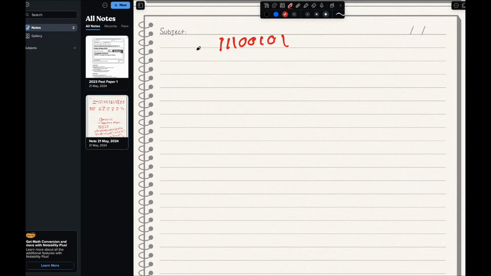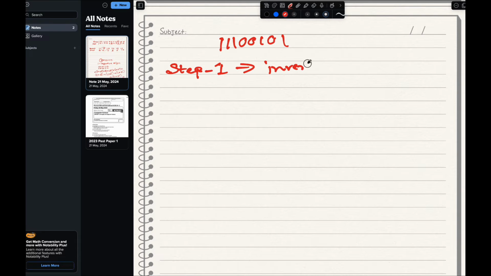So this one represents 0, but the first step that we will follow, step 1, is we will invert all the bits. So what is the meaning of invert? Invert is just changing it to the opposite one. So when there is a 1, change it to 0. When there is a 0, replace it with 1. So it will be similar like that. If we invert 111000101, it will be 000111010. Then we have to add 1 to the result.